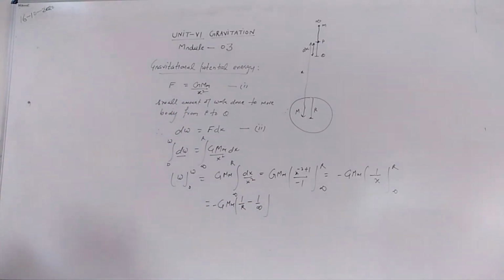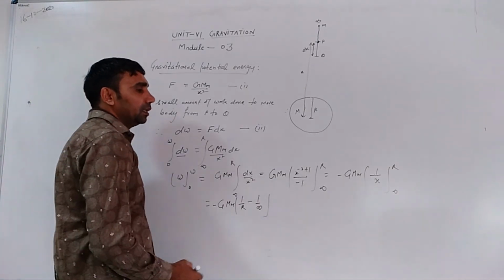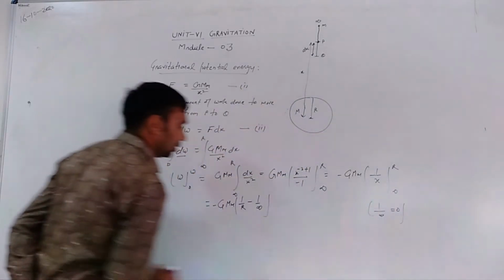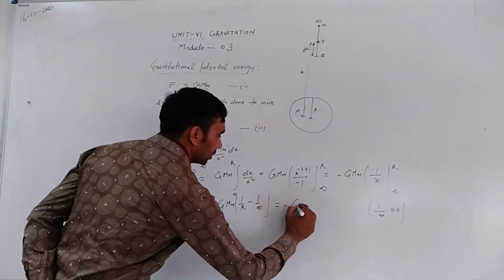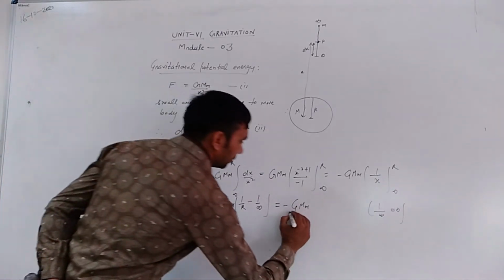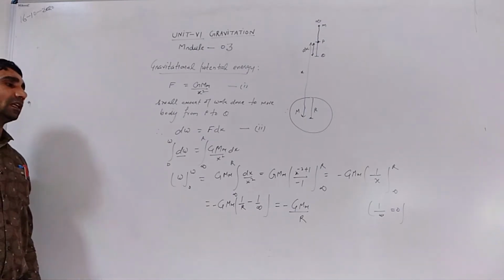So 1 by r minus 1 upon infinity, as we know 1 upon infinity is 0. Therefore this can be written as minus GMm upon r. So gravitational potential energy of a body is negative.